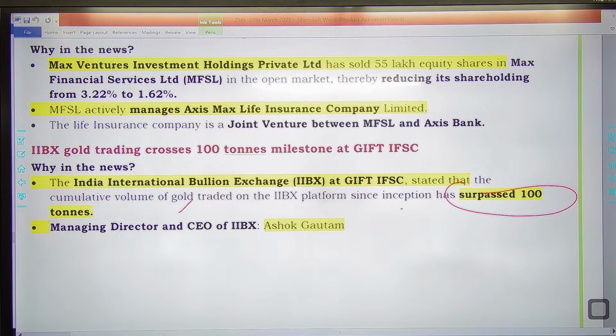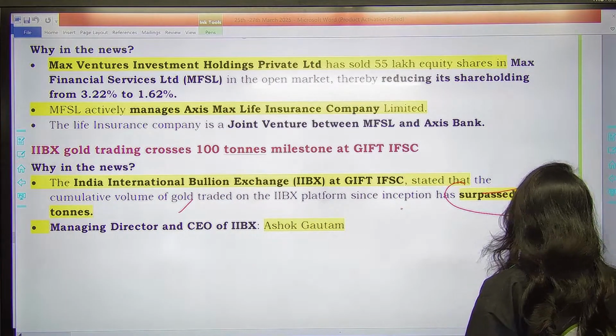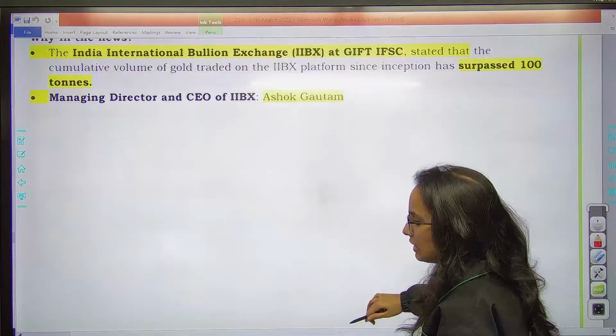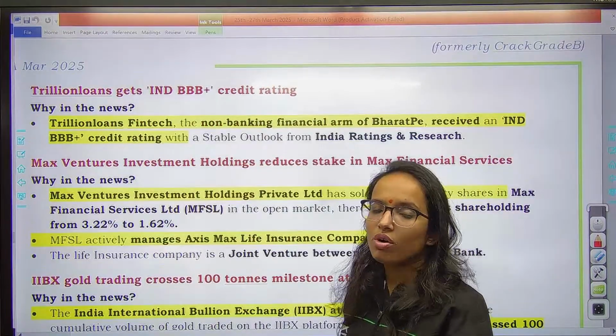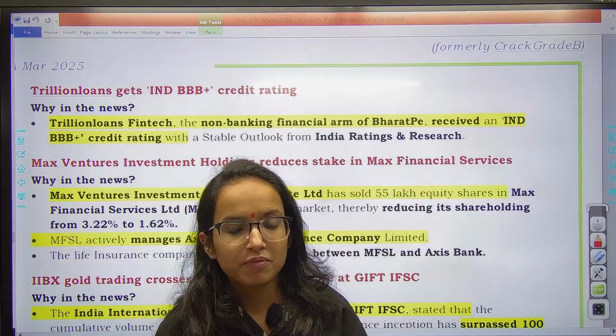Okay. Also remember who is the MD and CEO of India International Bullion Exchange, Ashok Gautam, because it is constantly new, so that's why this appointment can be important. That was it about all the ESI regulatory and banking finance news.